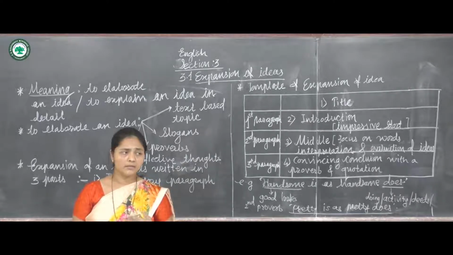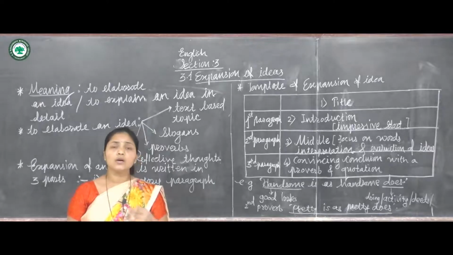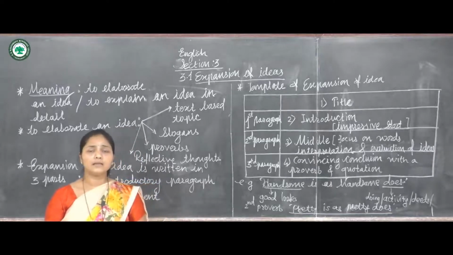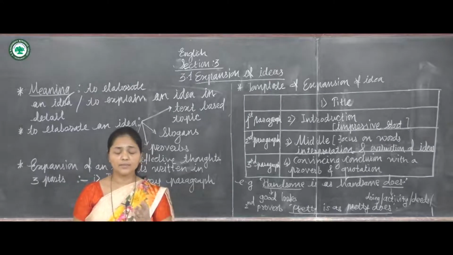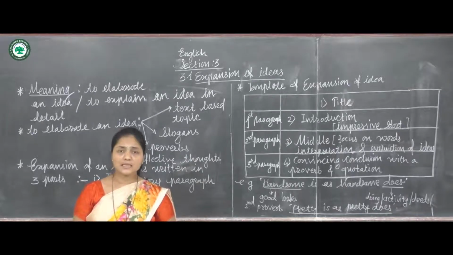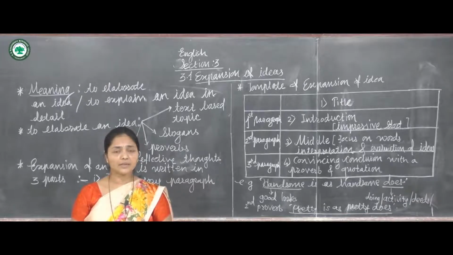While explaining your idea, you have to start with an impressive beginning. When you write your answer, you have to write the expansion of idea in the introductory paragraph.